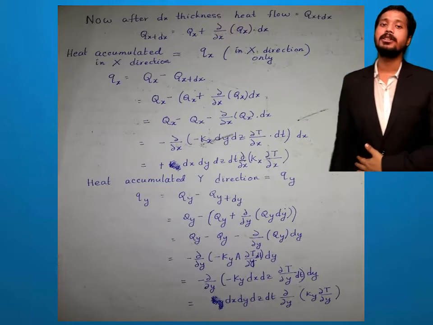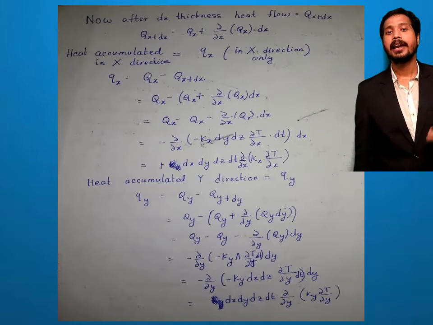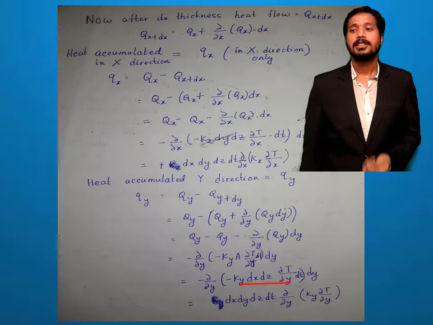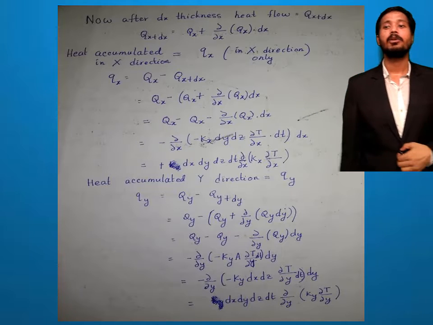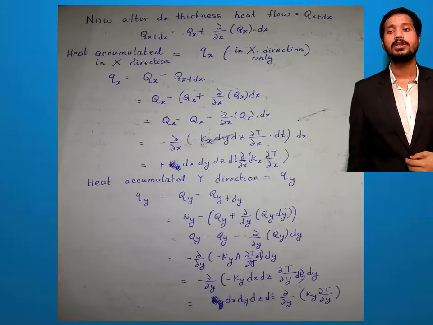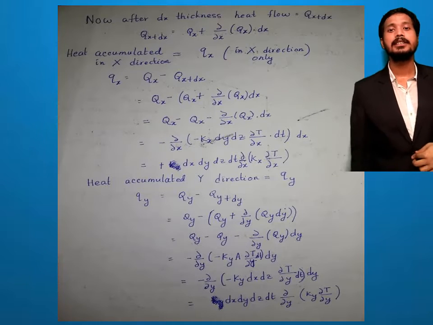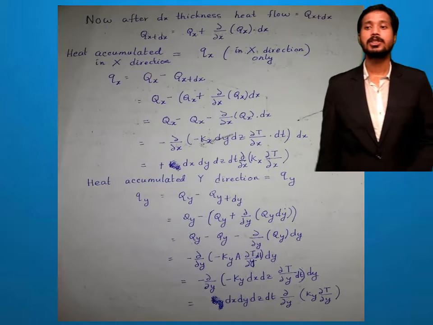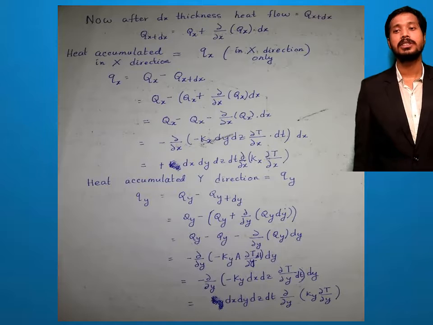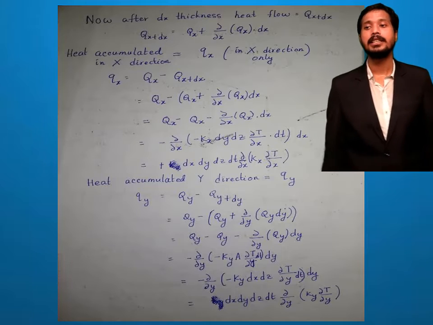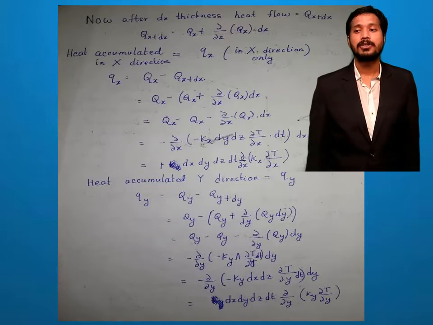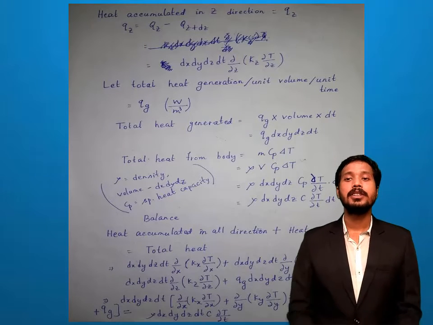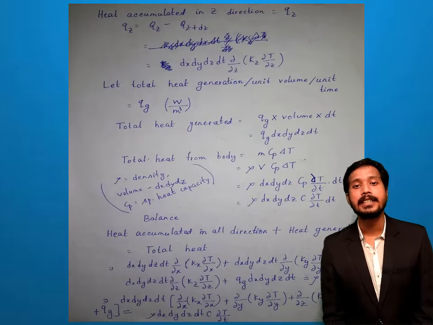Now which area you will take? So I told you already it is in x and z dimension or z wall. So you can write dx into dz. So that's what I have written, minus del y of minus ky into dx dz into del t by del y into dt into dy. So finally we can write dx into dy into dz into dt into del y of ky into del t by del y. So next we'll see the heat accumulated in z direction.